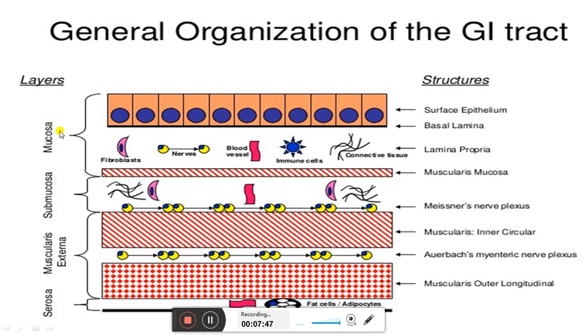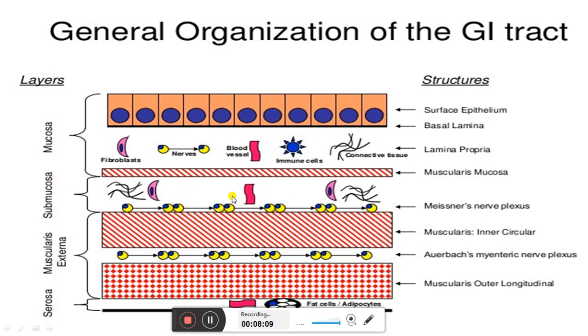All the layers which we discussed previously we can see here. As we say, the mucosa, submucosa, muscularis and the serous layer also further have different smaller layers. Like the mucous layer has a surface epithelium, basal lamina, lamina propria and muscularis mucosa.